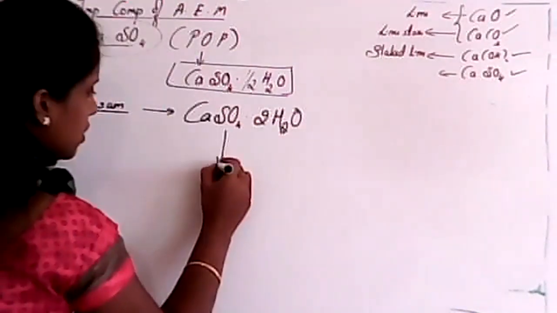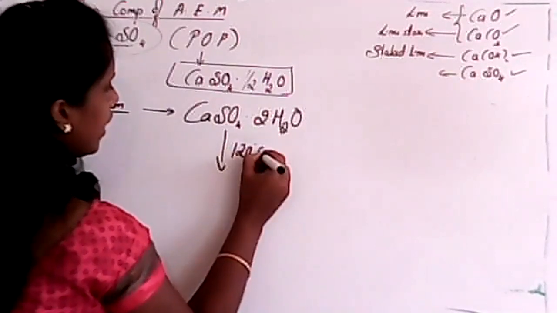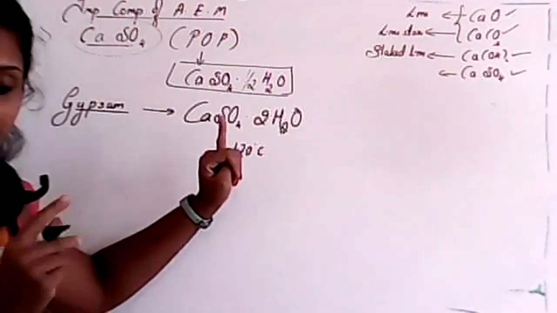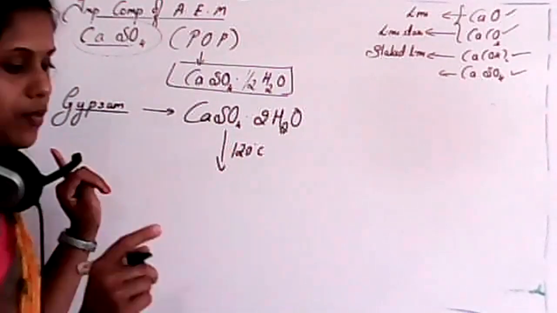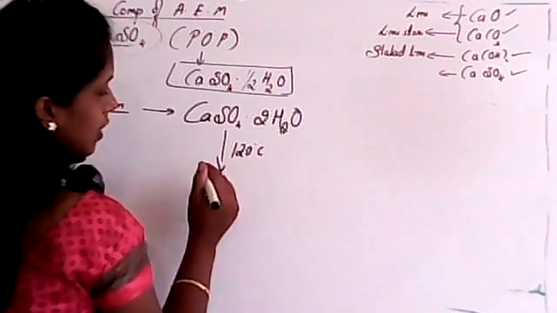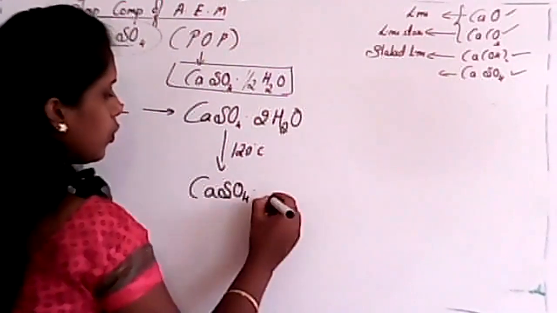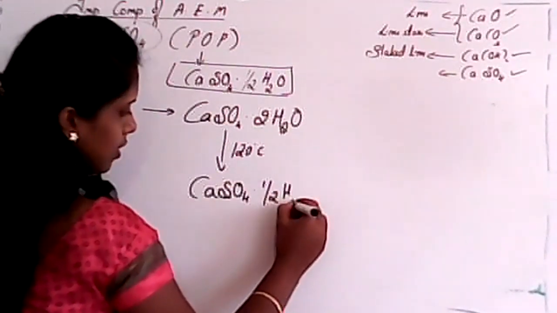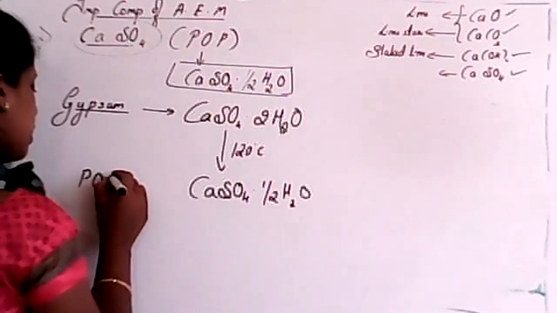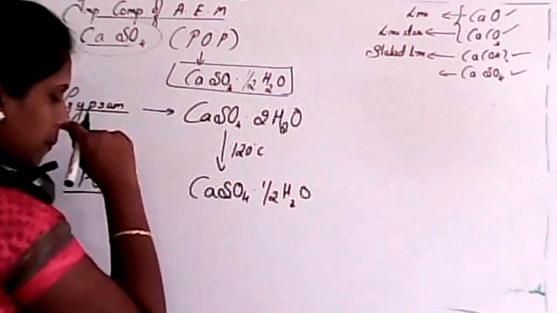So whenever gypsum is heated around 120 degrees Celsius, or else 393 Kelvin, okay? At 120 degrees Celsius, it will convert into calcium sulfate with half molecule of H2O. That is nothing but POP. It will convert into POP.